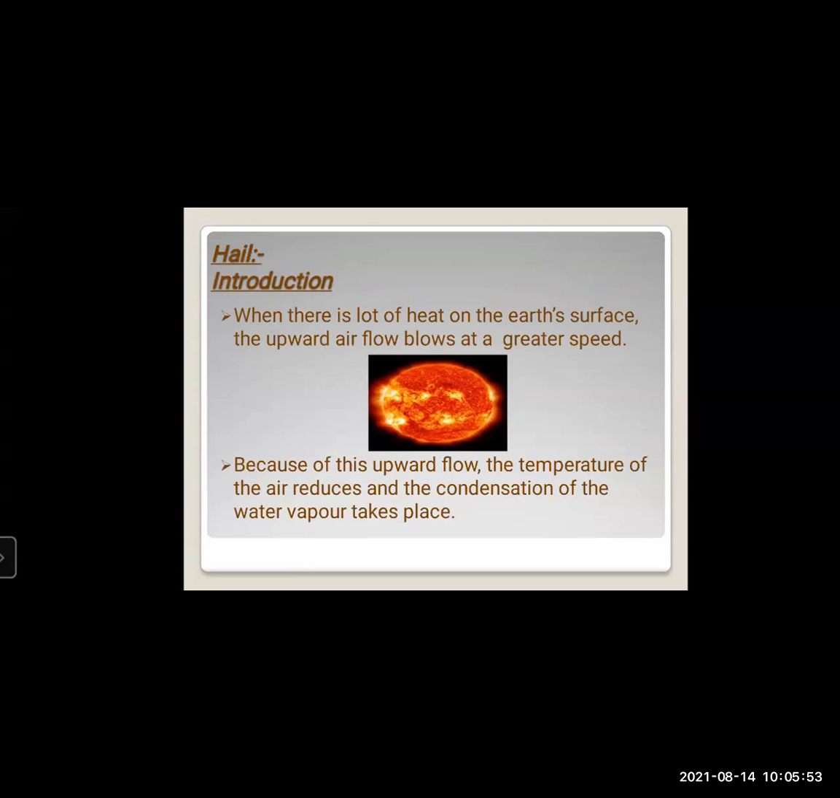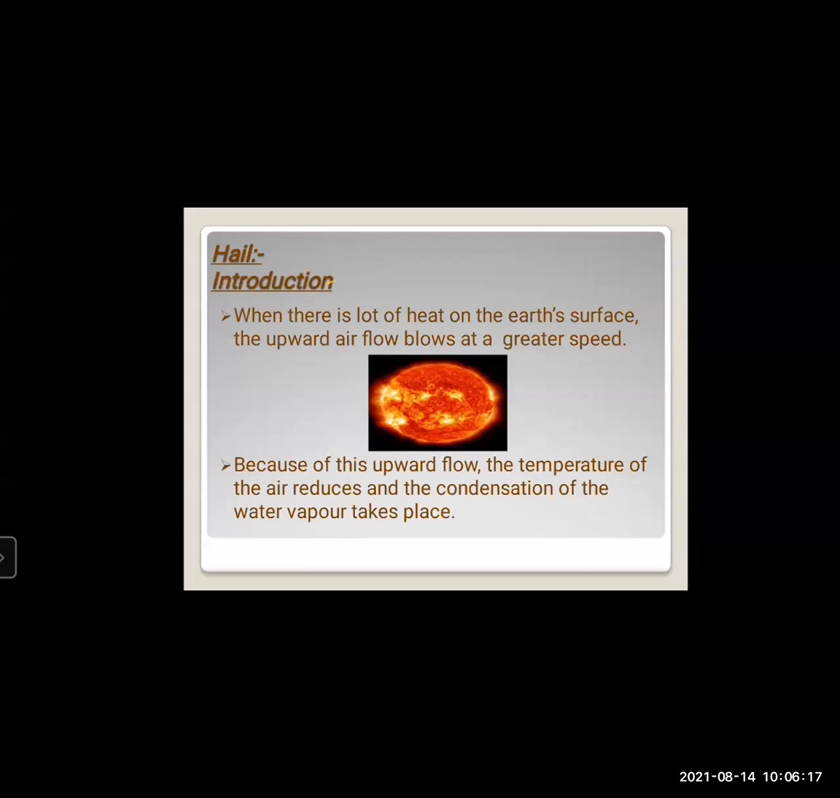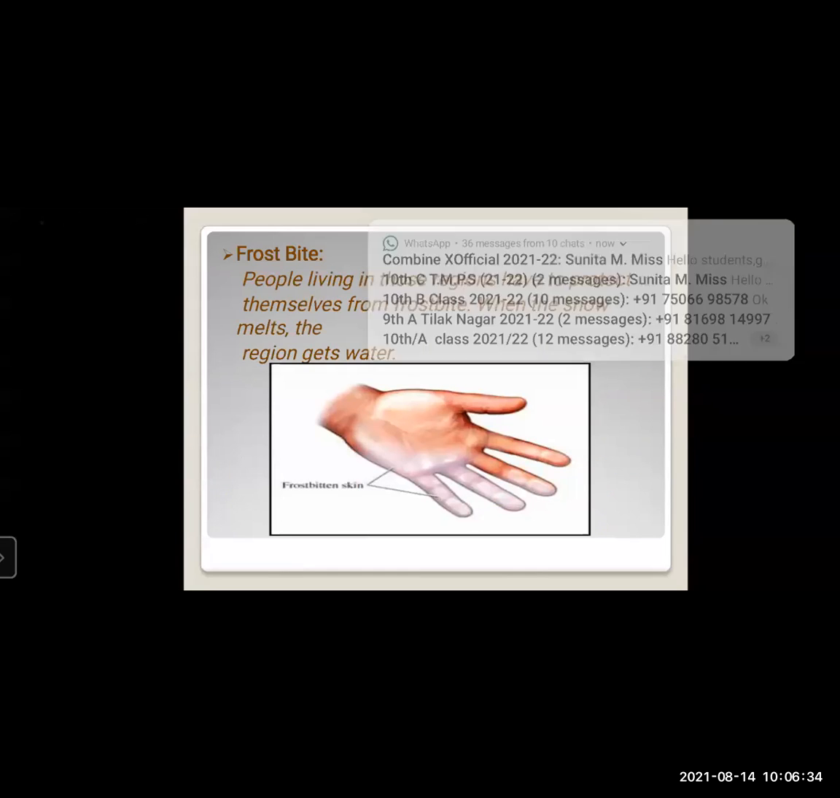Now we are going to learn the second form of precipitation, that is hailstones. First we will see what hailstones are and how hailstones are formed. Let's start now. When there is a lot of heat on the earth's surface, the upward air flow blows at a greater speed. Because of this upward flow, the temperature of the air reduces and the condensation of the water vapor takes place.